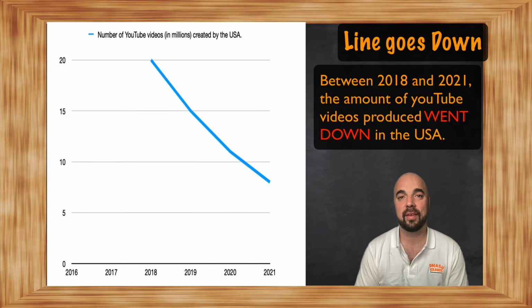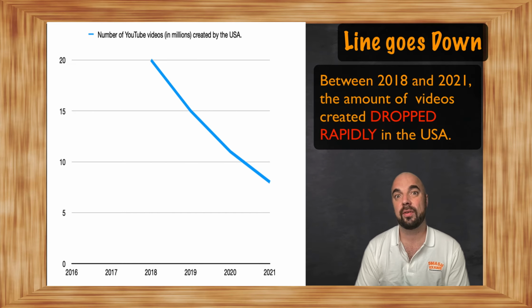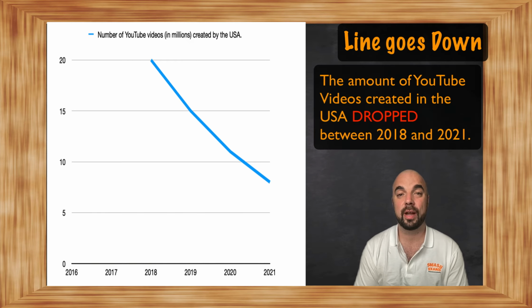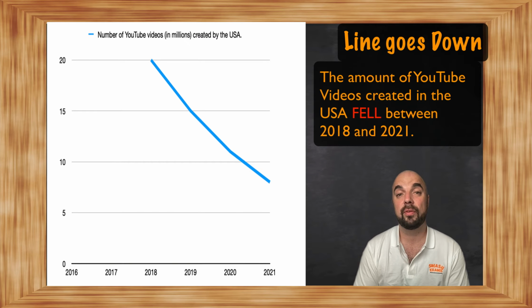Between 2018 and 2021, the amount of YouTube videos produced went down in the USA. Between 2018 and 2021, the amount of videos created dropped rapidly in the USA. The amount of YouTube videos created in the USA dropped between 2018 and 2021. The amount of YouTube videos created in the USA fell between 2018 and 2021.